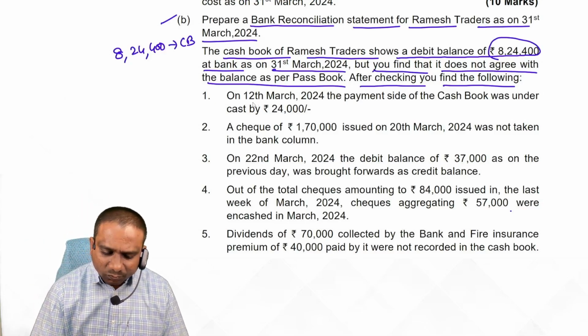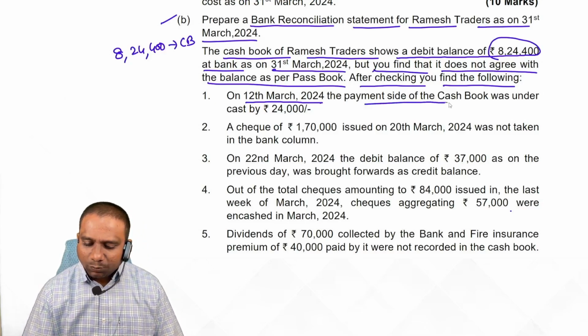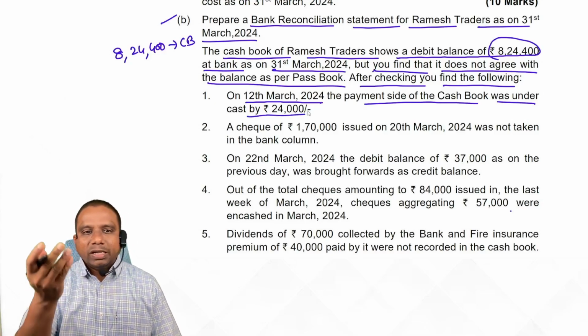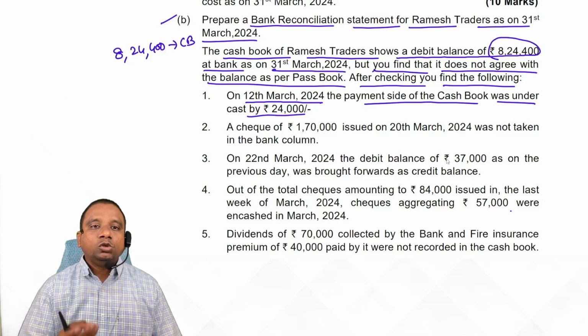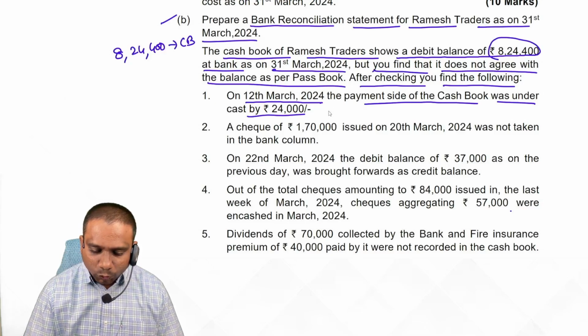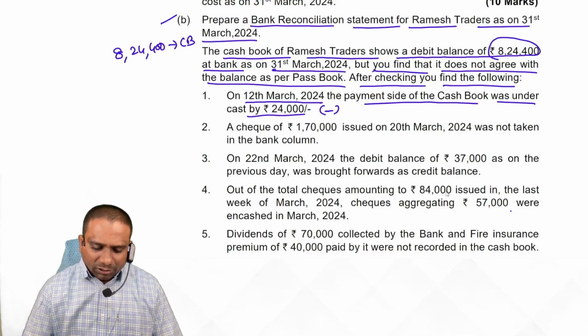Observe. On 12th March 2024, the payment side of the cash book was under-cast by 24,000. Payment side means payments. When payments are shown less, cash book balance shows more, whereas passbook balance is less. So 24,000 you simply deduct. Next one.